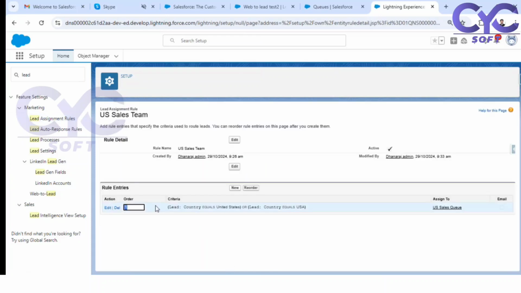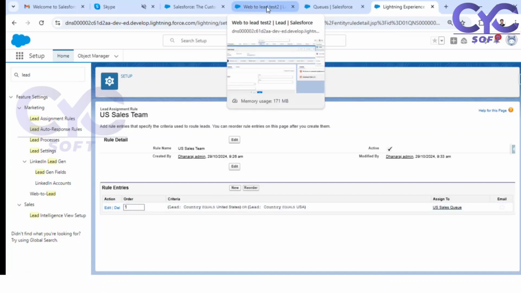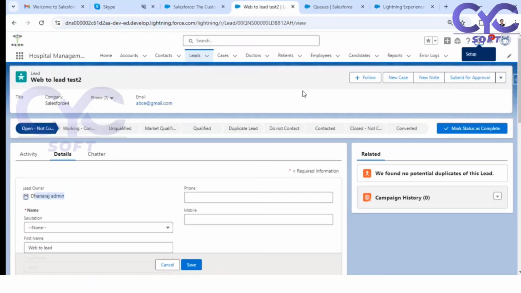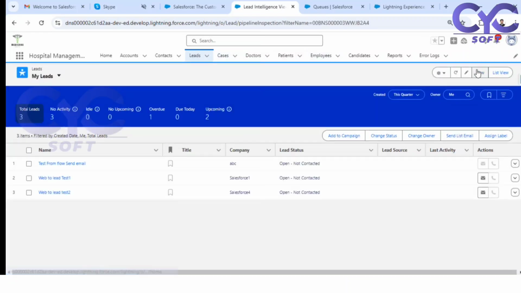Hope this lead assignment and queue concept is good for you, right? Hope you understand up to here. Like this, you are going to create leads. Now the lead assignment is in active stage. Let me go back to our lead and create a new lead here. Go to leads, new lead.